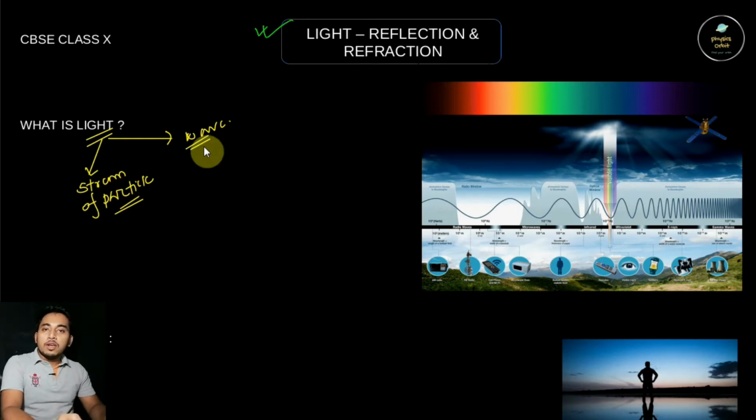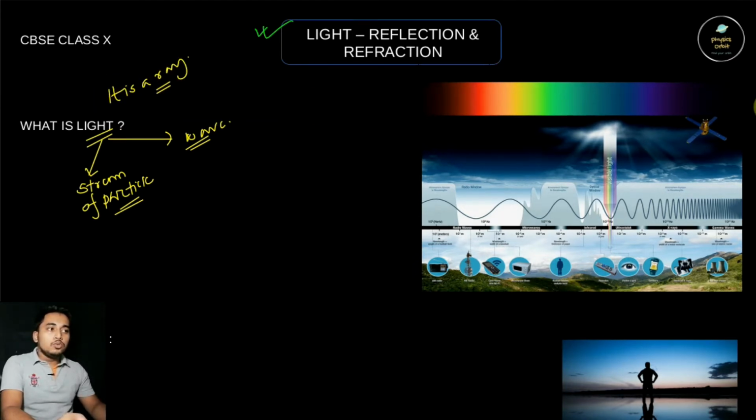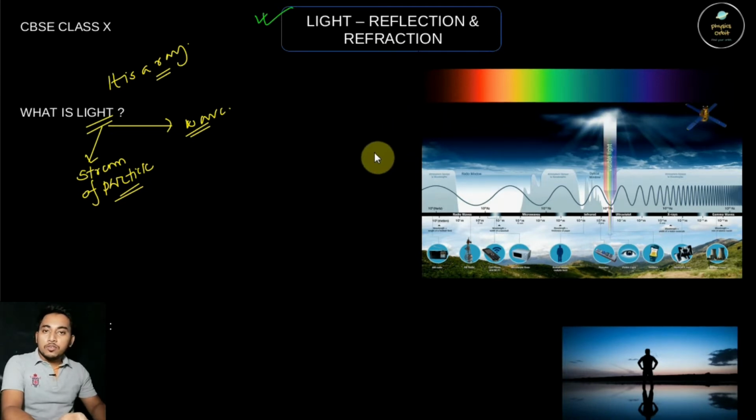And the wave nature of light is related to the diffraction of light, which we will discuss later. So in this chapter we will discuss the straight line propagation of light, or rectilinear propagation of light. So we will consider in this chapter that light is a ray. This is a preliminary concept by which we can define the reflection of light and refraction of light. So we will consider it as a ray.